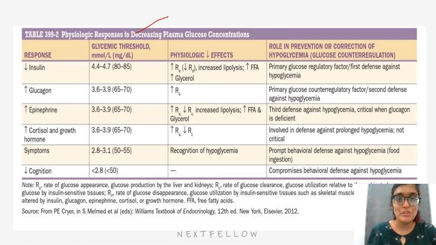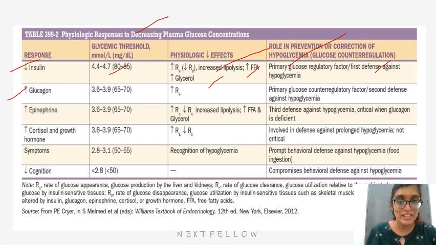Physiologic response to decrease in plasma glucose concentration. Decrease in insulin occurs when the blood glucose is around 80 to 95. It causes increased lipolysis, increased free fatty acid and increased glycerol. It is a primary glucose regulatory factor. It is the first defense against hypoglycemia. So if you remember, the first defense against hypoglycemia is decrease in insulin and not increase in counter-regulatory hormones.